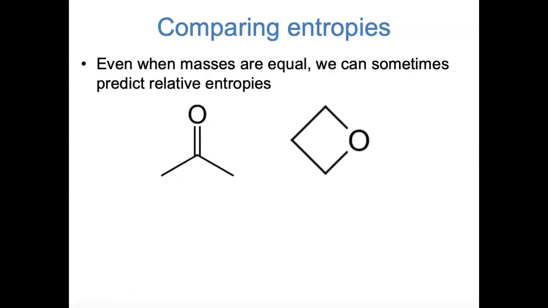Sometimes, even when the masses of two molecules are equal, it's possible to predict their relative entropies. I'll give you a few seconds to think about the two molecules on this slide, and see if you can predict which one might have a larger entropy.